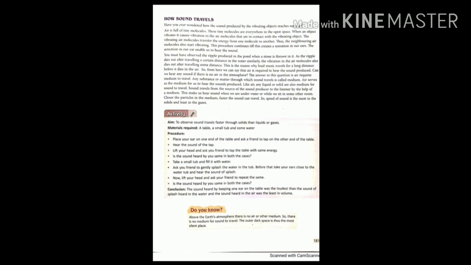You can hear the sound of this toy or key clearly because the sound also travels through liquid. And now put your ear above the bucket and try to hear the sound. The sound becomes low.